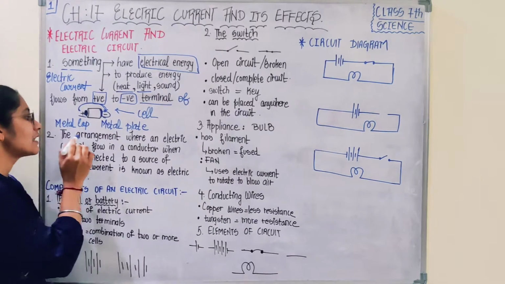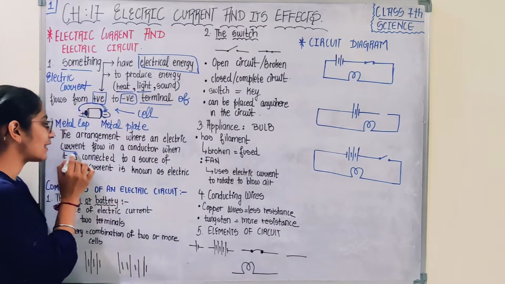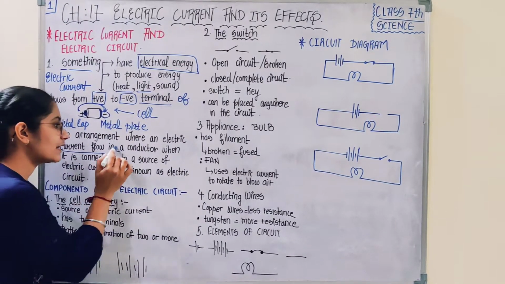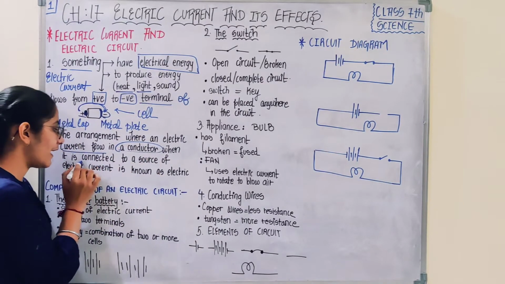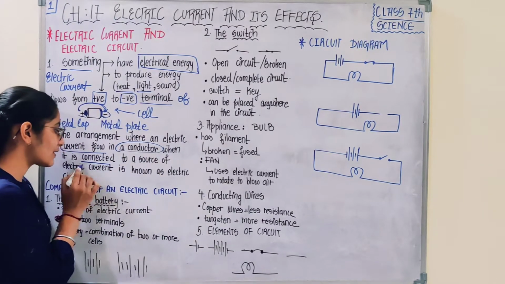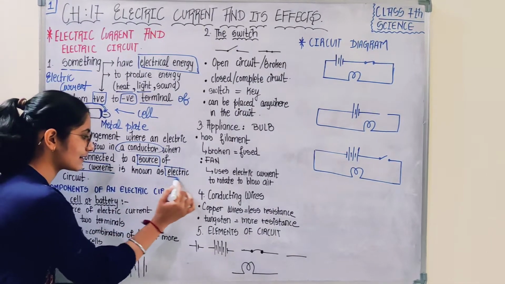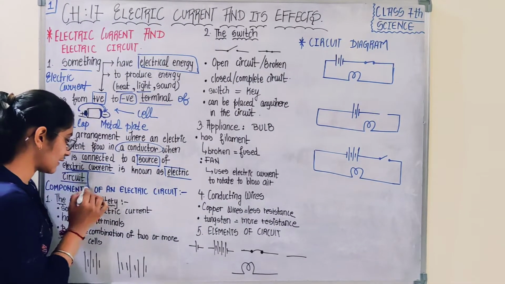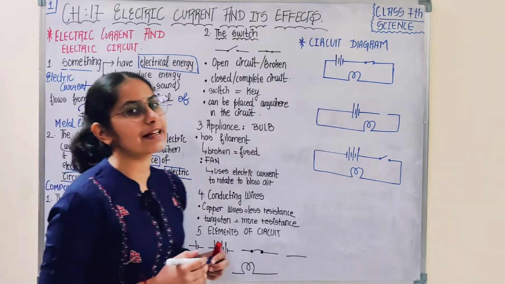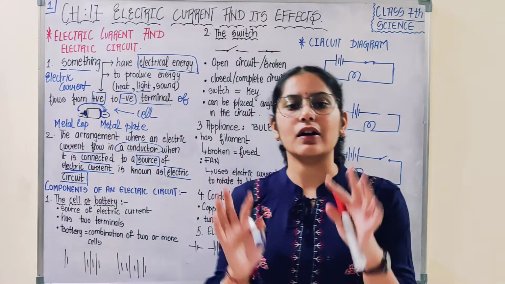Next, the arrangement where an electric current flows in a conductor when it is connected to a source of electric current is known as an electric circuit. So this is the definition of electric circuit.